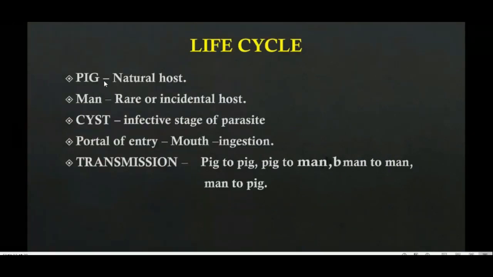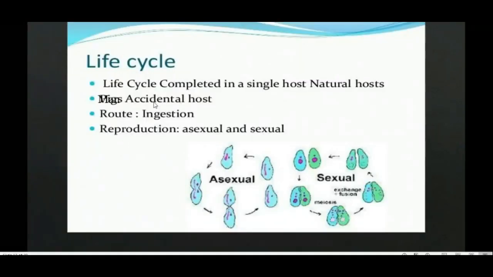Life cycle occurs in pig, which is said to be a natural host, and man is said to be a rare or incidental host. Man வந்து rare or incidental or accidental host னு சொல்லலாம். And cyst is said to be the infective form of the parasite. And the mode of entry is through the mouth. Okay, through contaminated food நம்ம எடுக்கிறதுனால தான் உங்களுக்கு வந்து transmit ஆகுது. And transmission வந்து may occur from pig to pig, இல்ல pig to man, or from man to man, or man to pig வந்து infection நடக்கலாம். Okay, so this is about the life cycle.